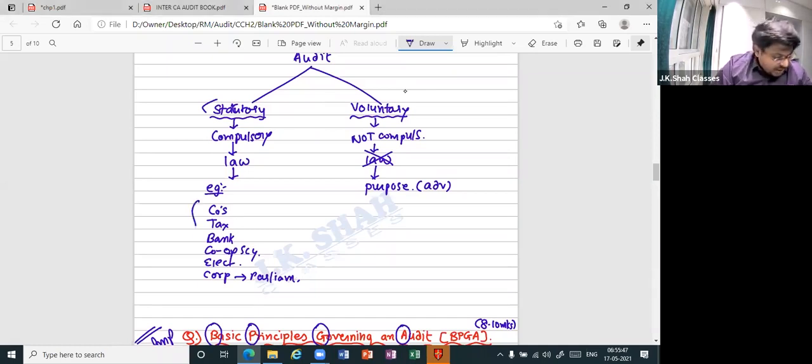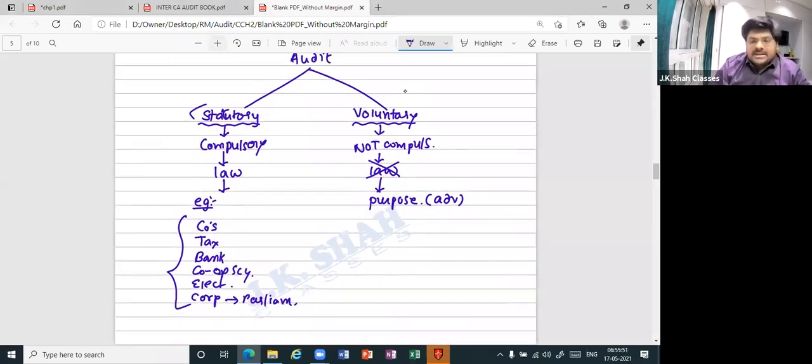So these are all your examples of what? Statutory audit. So what are the examples? Tell me. Companies under the Companies Act 2013, tax audit under the Income Tax Act 1961, then bank audit under the Banking Regulations Act, cooperative societies audit under the Cooperative Societies Act, electricity audit under the Electricity Supply Act, then corporations which are set up under an act of parliament. All cool? All cool. Let us go to voluntary.